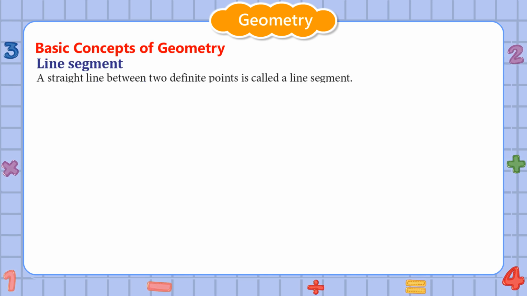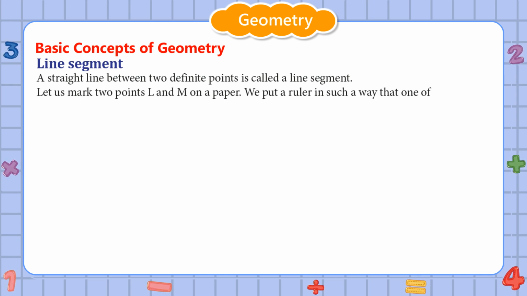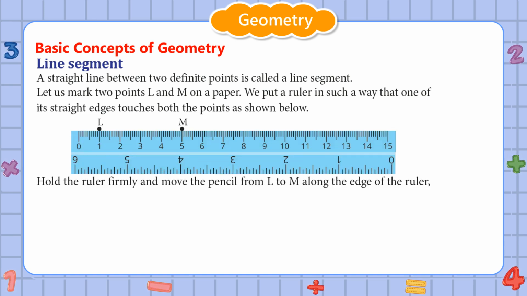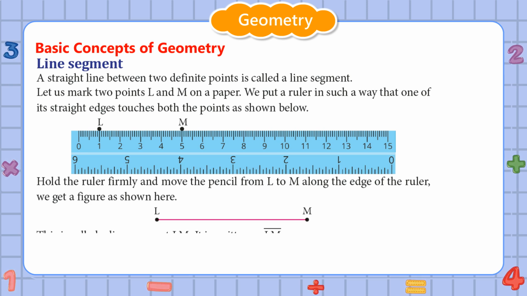Line segment. A straight line between two definite points is called a line segment. Let us mark 2 points L and M on a paper. We put a ruler in such a way that one of its straight edges touches both the points as shown below. Hold the ruler firmly and move the pencil from L to M along the edge of the ruler. We get a figure as shown here. This is called a line segment LM.